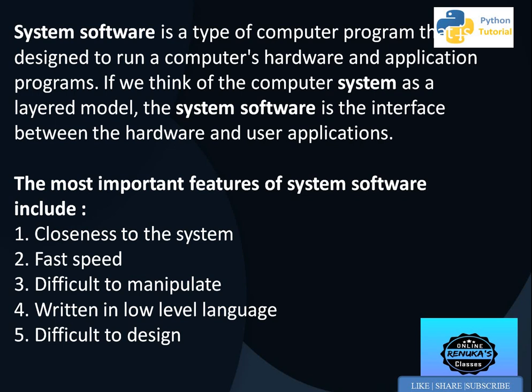The important features of system software are that it is close to the system, fast in speed, and difficult to manipulate. We cannot make changes; they are already created and we have to use them as they are. They are written in low level language, meaning 0s and 1s or assembly language, and they are difficult to design. They are not designed by the common programmer who designs application software.